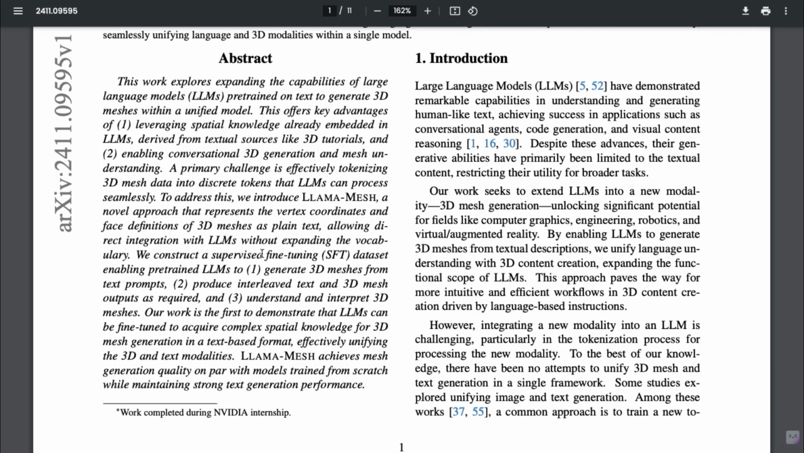The researchers followed a 3-step supervised fine-tuning (SFT) process using a curated dataset. The first step involves generating 3D meshes from text prompts, where the model takes a text description and produces a corresponding 3D mesh. In the second step, the model produces interleaved text and 3D mesh outputs to integrate both forms of data for training. The final step is to enable the model to understand and interpret 3D meshes accurately. According to the researchers, there hasn't been any prior attempt to unify 3D mesh and text generation in a single framework, which is a unique aspect of their work.